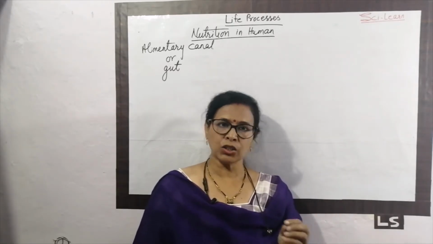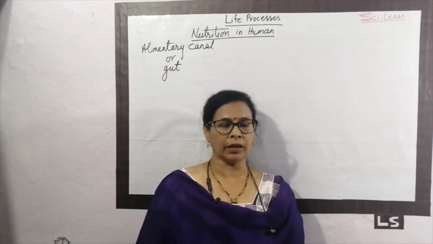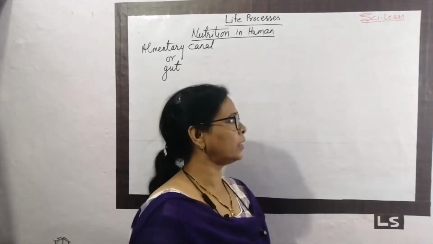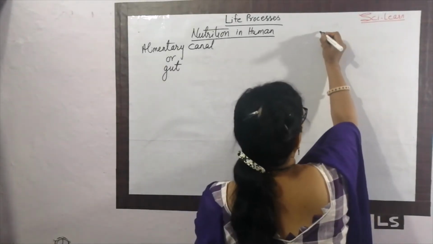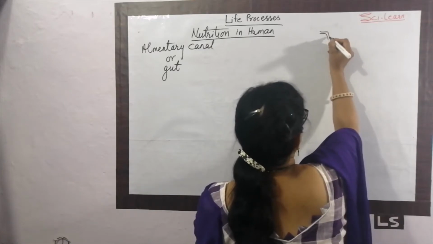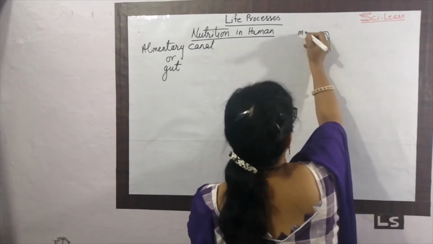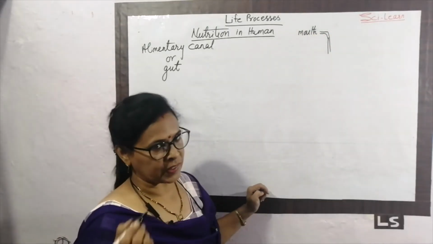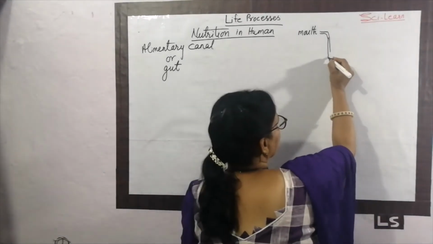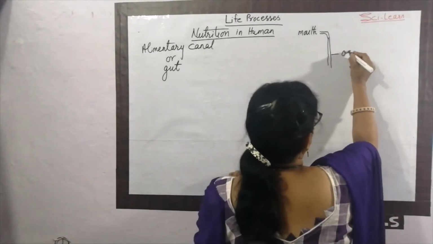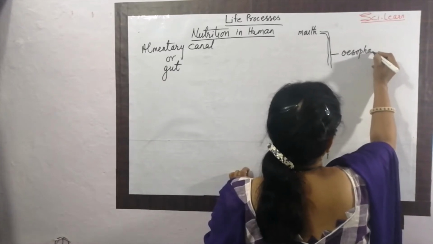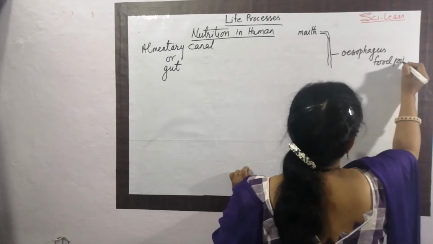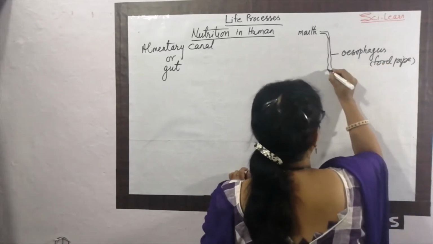The various organs which participate in the human digestive system, or nutrition in humans, are as follows. I must make one rough diagram. This is the mouth, the first organ which participates in that. Mouth, whatever the thing is there, we must discuss it later. The second part which participates here is called the oesophagus. Oesophagus is also called the food pipe, the pipe through which the food reaches the stomach.